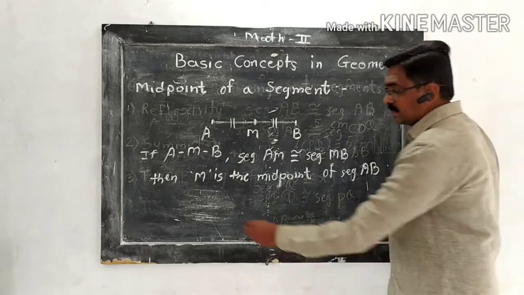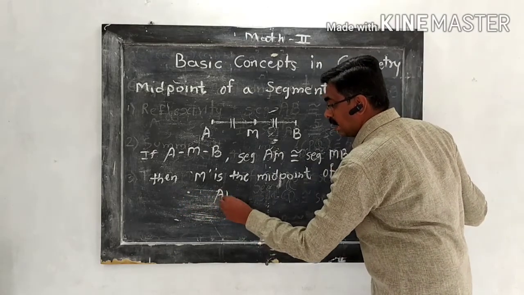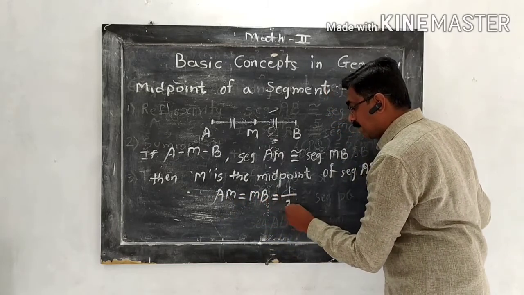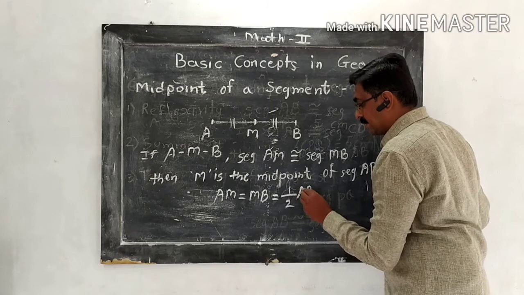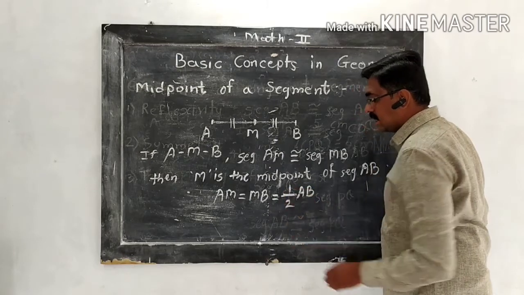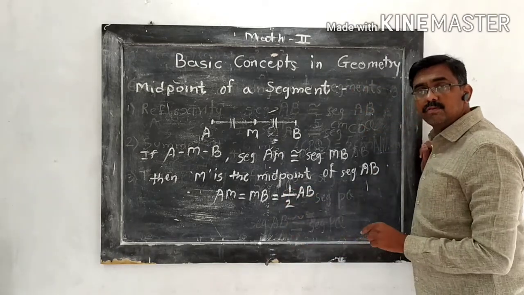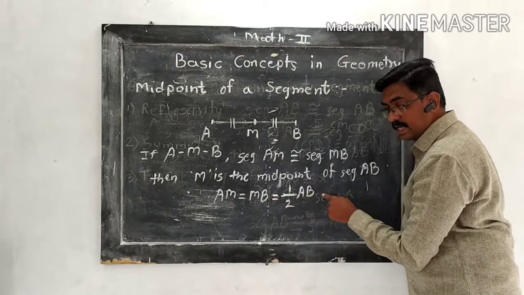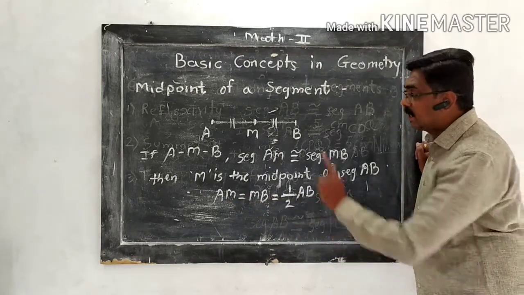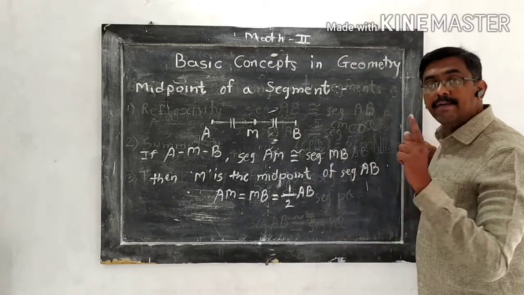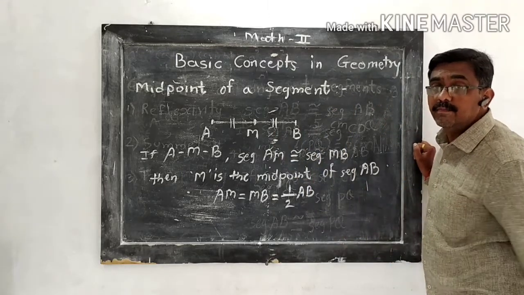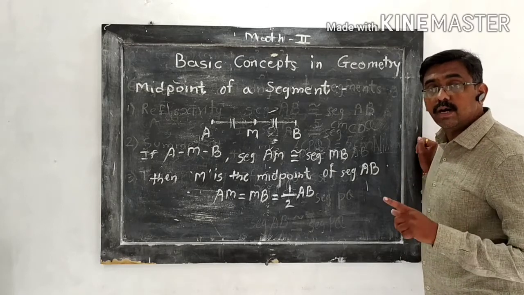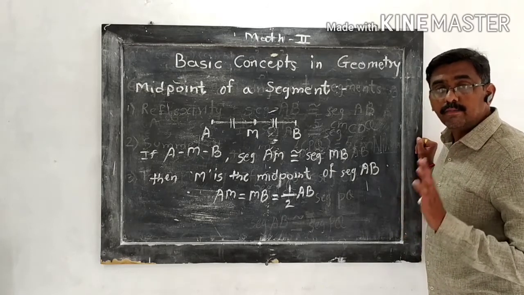So from this we can say AM equals MB equals 1/2 AB. 1/2 म्हणजे त्याचा अर्धा आणि म्हणून तो काय येतो त्याचा मध्यबिंदू येतो. So AM equals MB equals 1/2 AB. Remember it. Every segment has one and only one midpoint.